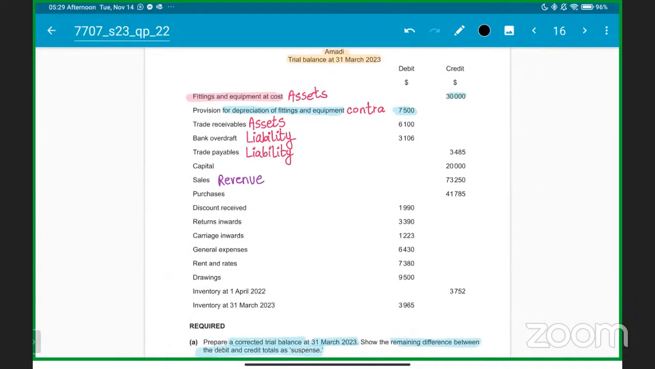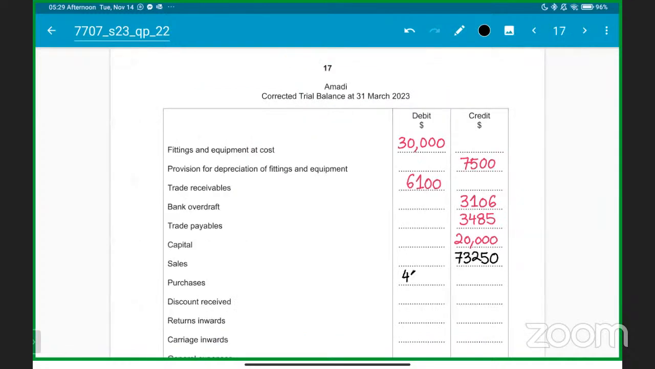So we have put it as sales revenue there. Then purchases, definitely if sales revenue is there, purchases always comes on the debit side. So the mistake here is that we will have to write purchases on the debit side.